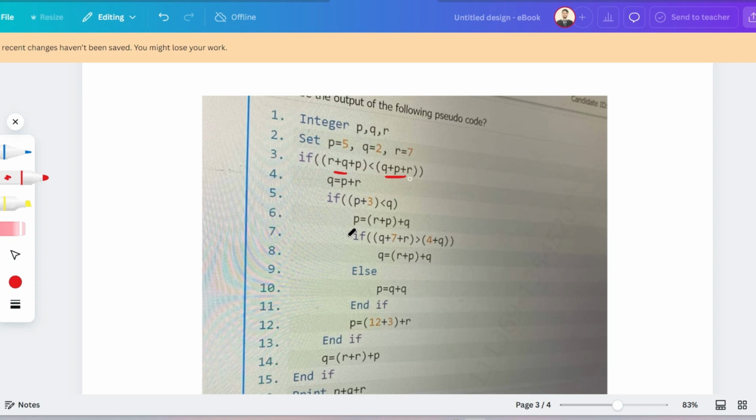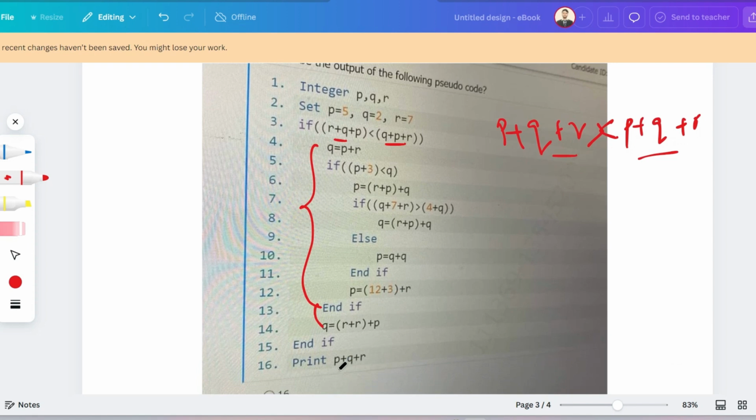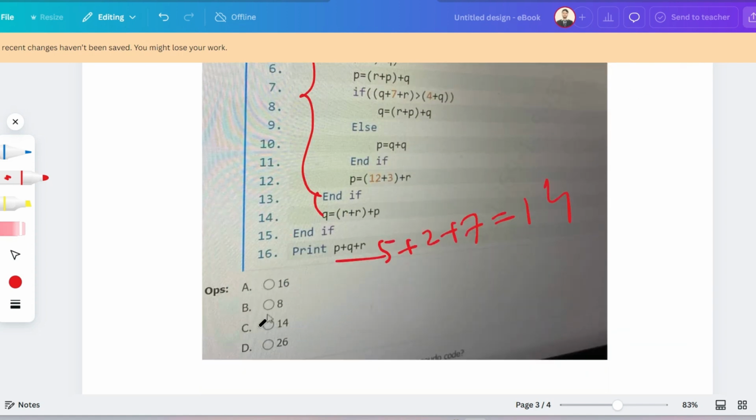Okay, so basically p plus q plus r is not lesser than or greater than p plus q plus r. So that means the condition is going to be false. So you can entirely skip these lines, just jump out of the if block and print whatever they have told. So p plus q plus r is what? 5 plus 2, that is 7, plus 7, that is 14. So this will be the output. Option C will be the correct answer.